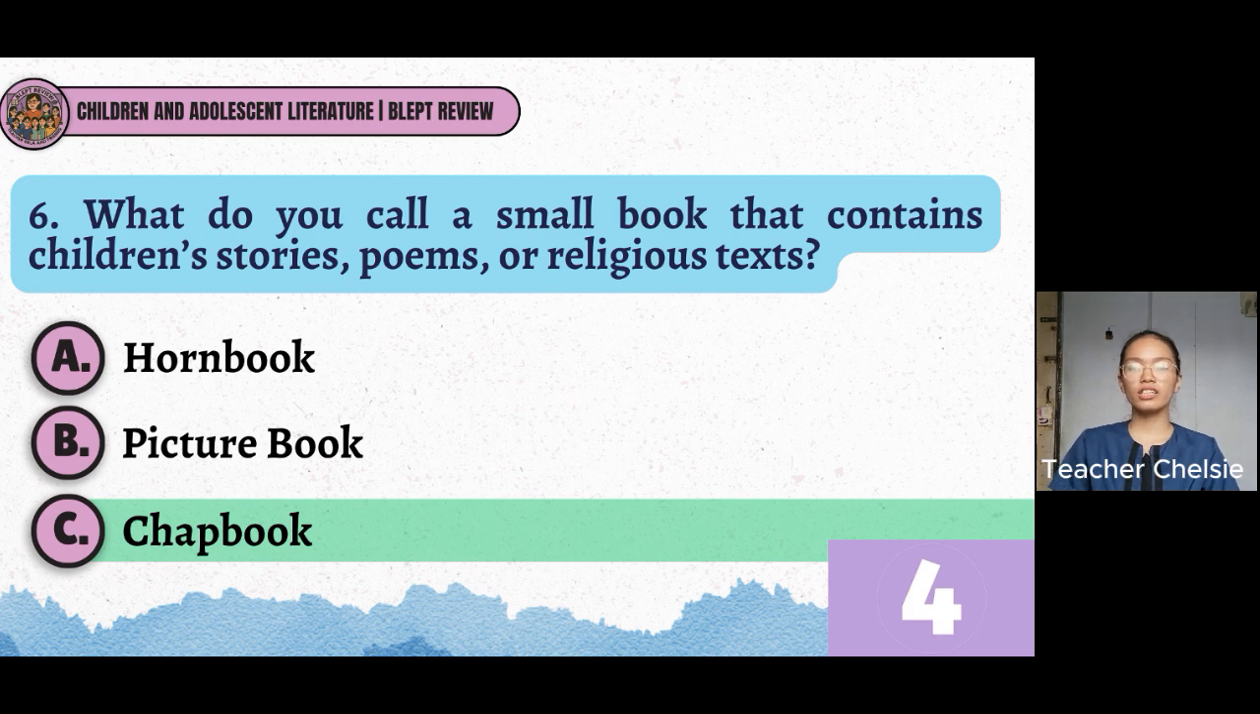It is a small and inexpensive book that consists of 24 pages and contains stories, poems, and religious texts. So these books were sold by street peddlers known as chapmen or chapman for pennies way back before.